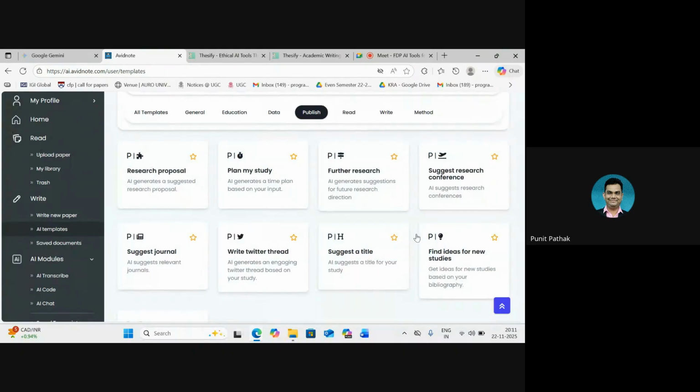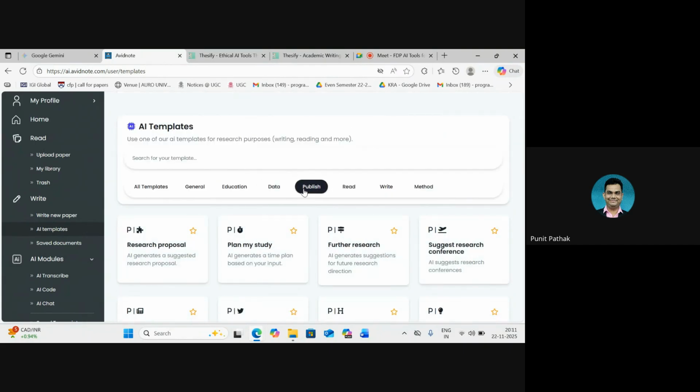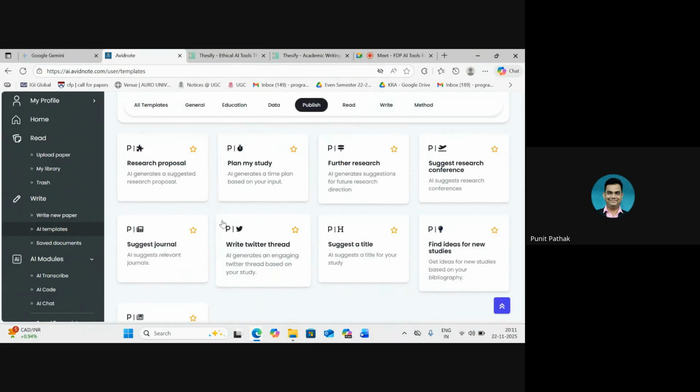With publish, and this is where I will show some examples, we get these options. The first one is a research proposal. No matter which of these templates or sections we click on, the basic method of using all of them is the same. The templates are pre-configured. We just have to input some basic information, and on the basis of that, it will give us the output. So let's click on research proposal.